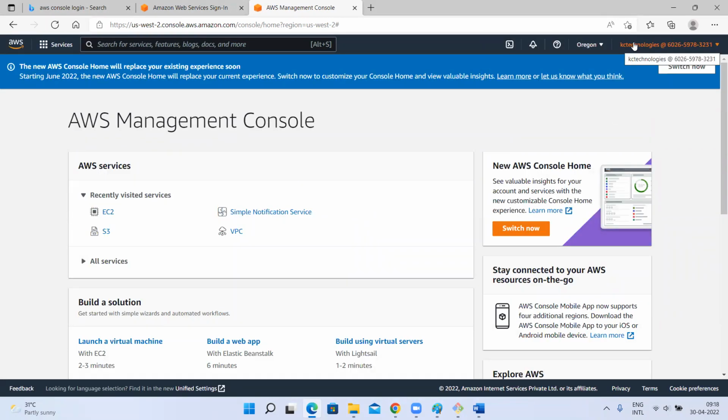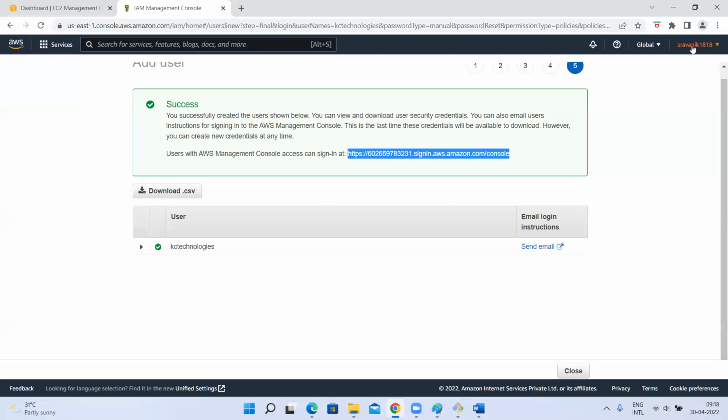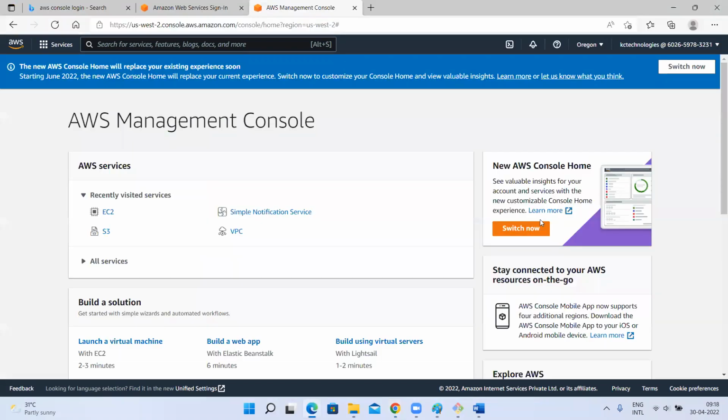Yes or no? Here it is showing KC Technologies. I logged in as a KC Technologies user. But if I go to Chrome, here I logged in as a Stravany user. Clear? Yes or no? Yes, right? Okay, fine. Now here, as I logged in as a KC Technologies user, for what is the policy